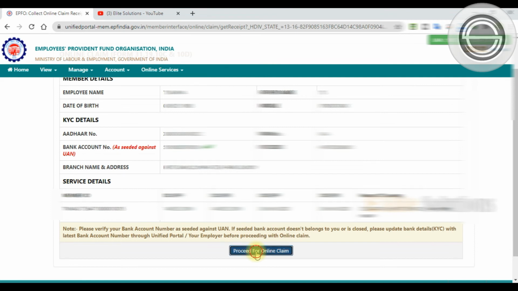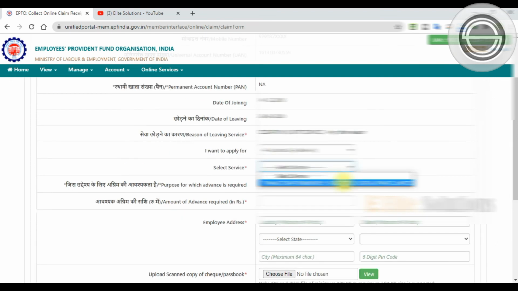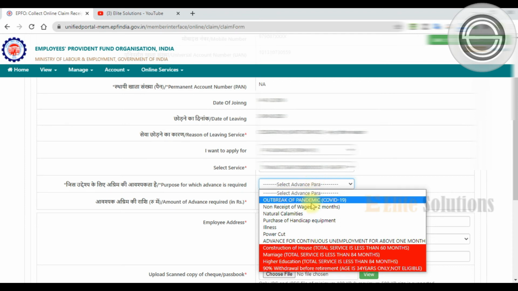Click the option. Here the option is I want to apply for, and we are going to apply for PF advance due to this COVID. So form 31, PF advance, we have to click that option. Once we click the PF advance option, it will ask for further details. Select services, which is your employer details, and the purpose for which the advance is required. Outbreak of pandemic, COVID-19. That is the option we have to select.